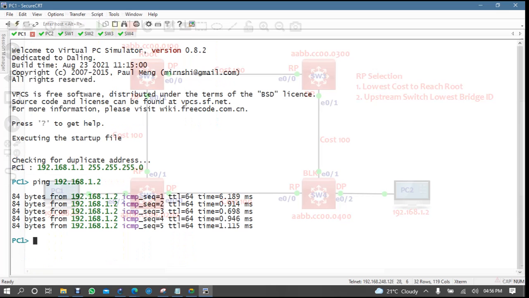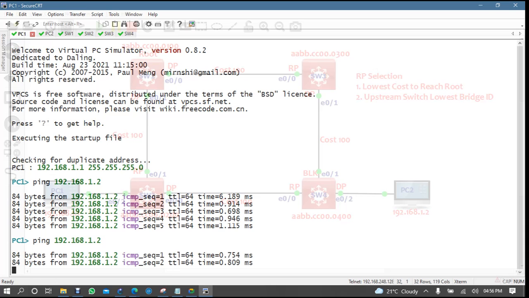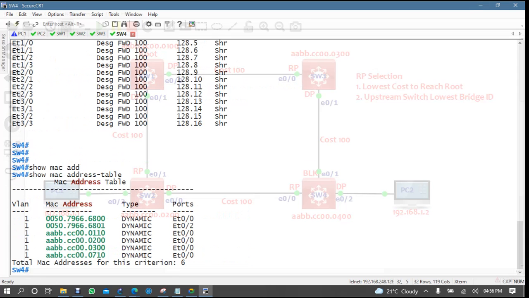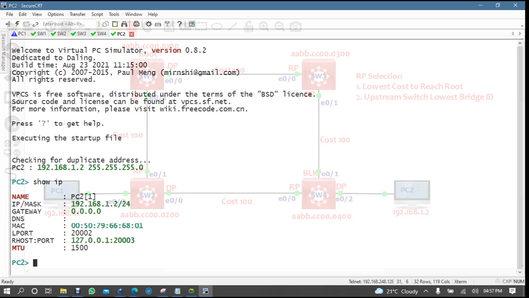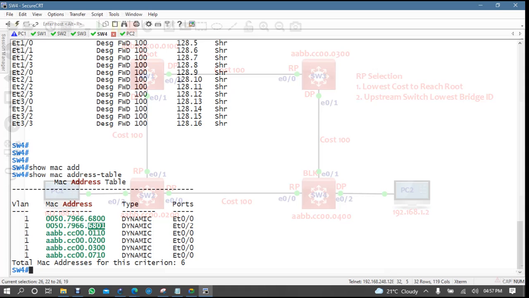Now, for example, if you are coming on switch 4, I think PC2 is this one. If you are coming on PC2, its IP is 192.168.1.2.